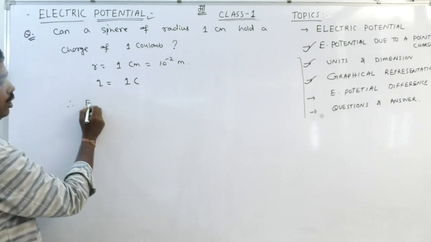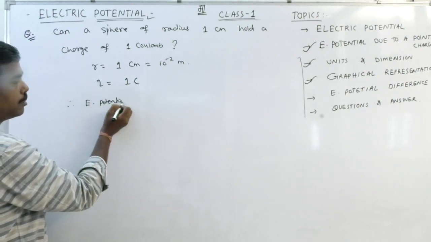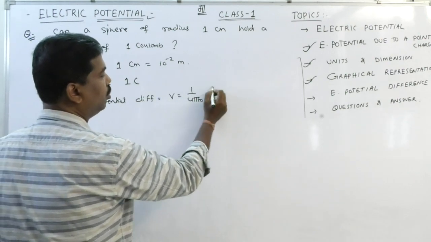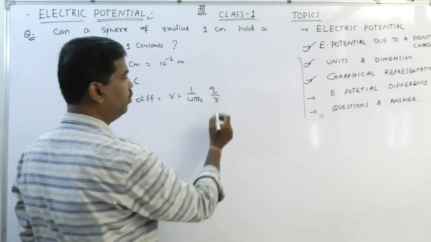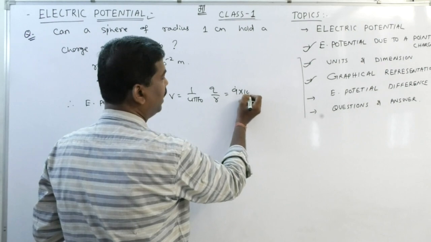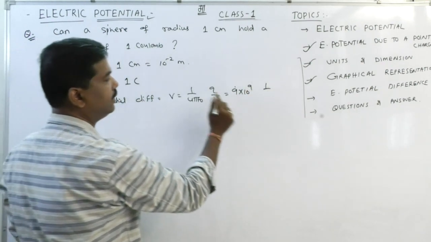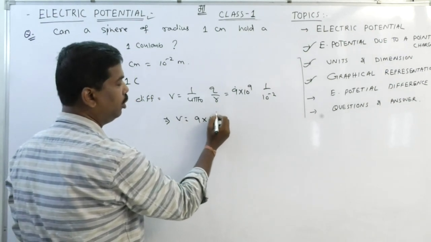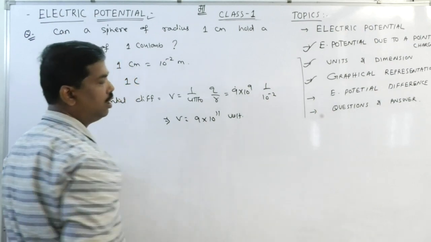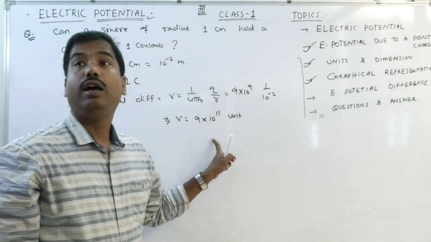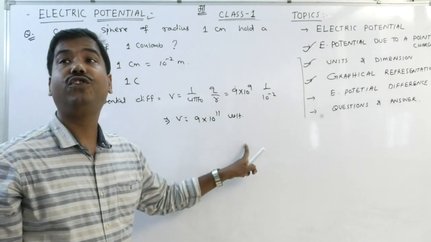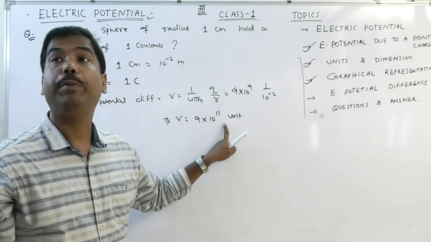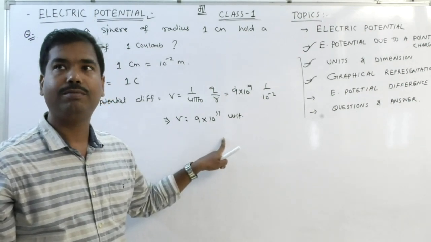Therefore, the electric potential V is equal to 1 by 4 pi epsilon 0, Q by R, in air medium, or 9 into 10 to the power 9, times the charge 1 coulomb, divided by the distance 10 to the power minus 2. It is found that V is equal to 9 into 10 to the power 11 volt. Clear? 3.6 into 10 to the power 6 volt is the maximum potential that can ionize the space. So 10 to the power 11 is approximately 10 to the power 5 times larger.